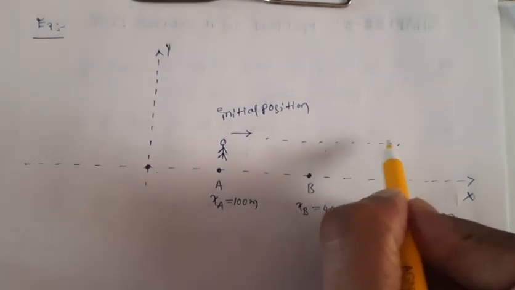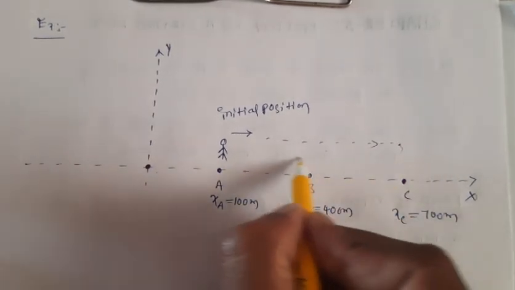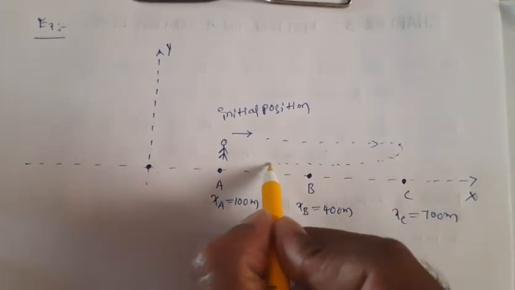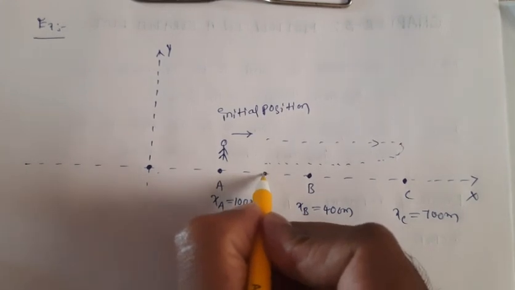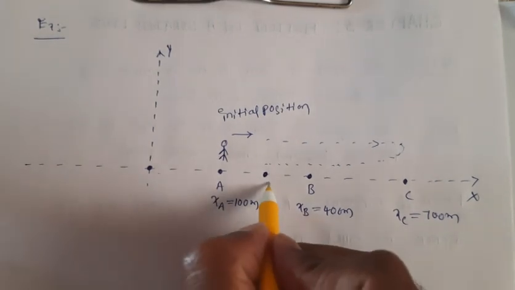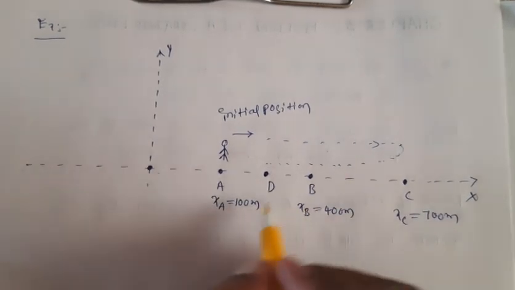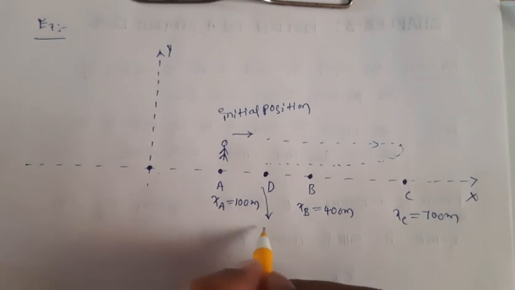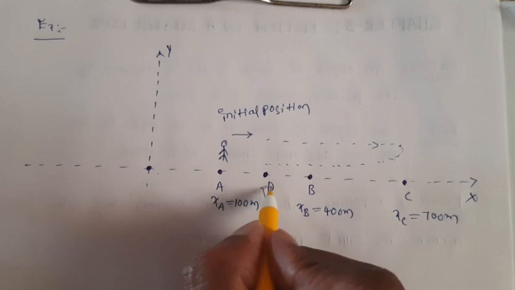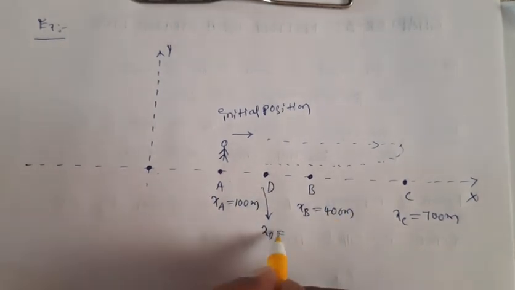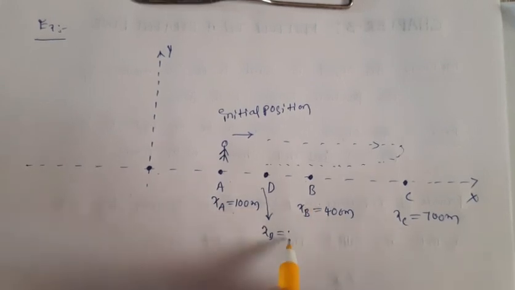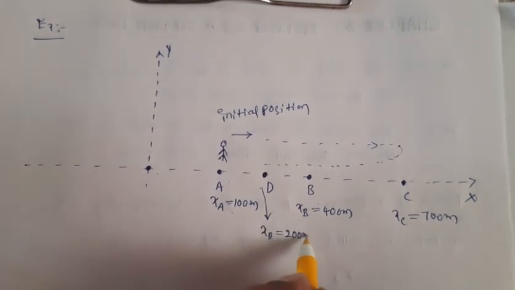Now here he is stopping. Then let's say he is moving back. Again he is moving back like this, and let's say he is reaching a point and he is stopping here. Let us call this point D. Now let us represent this position with xd is equal to, let's say this point D is in between A and B. Now we can write 100 meters and 400 meters. Let us call this one 200 meters.